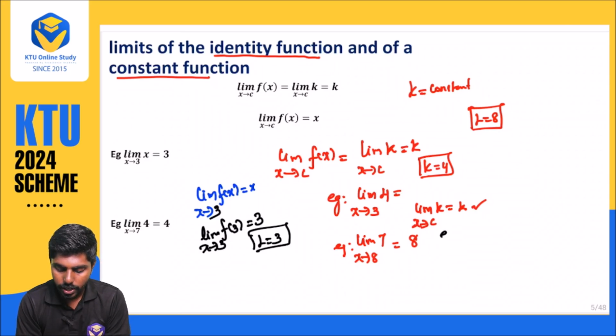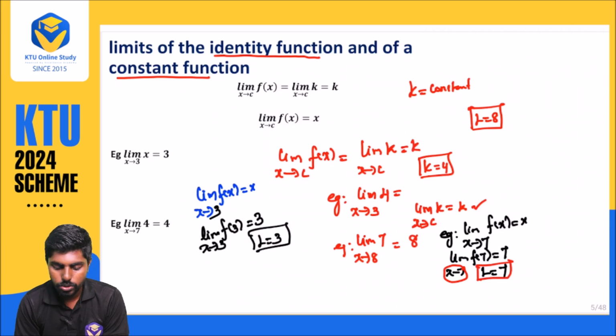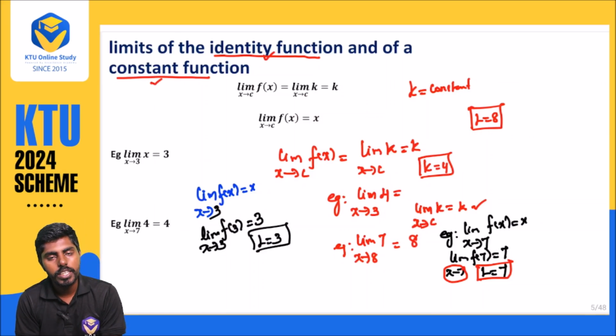One more example: the limit as x approaches 7 of f of x equal to x. So what will happen? That is nothing but f of 7, which equals 7. So here L is equal to 7. So you can say the identity function means whatever value x is approaching, that is the value you will get. So these are the two foundations you should know: the identity function and the constant function. Constant function means k is there, that is your L value. And the identity function means whatever x is approaching, the same value you get as your L value.